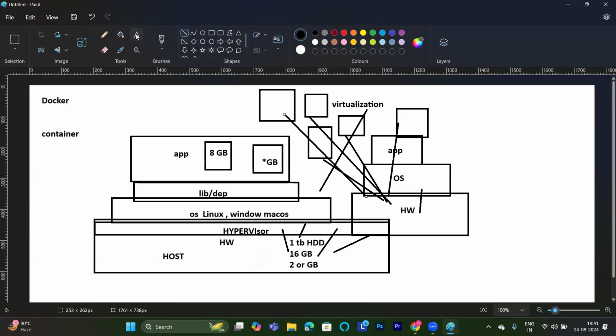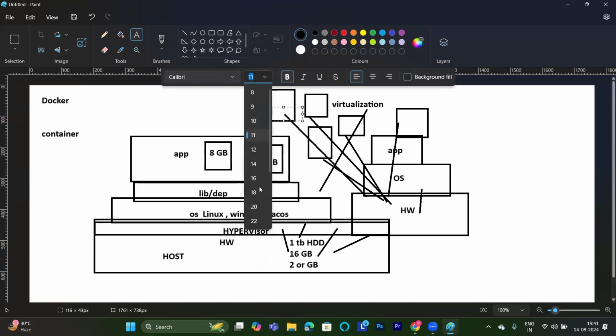To run each and every VM, each virtual machine, we need a separate operating system. For this machine I need an operating system, for this machine I need a separate operating system, and for this machine I need a separate operating system. Before, where were our expenses? Expenses were at the hardware level because we were wasting our hardware resources. Because of that, the hypervisor or virtualization tool came into the picture.